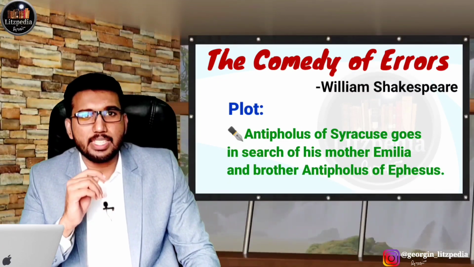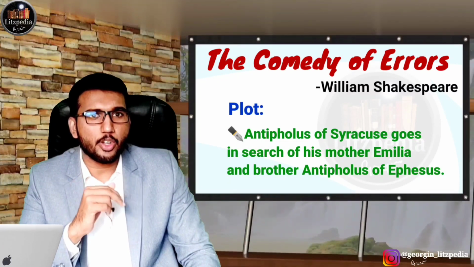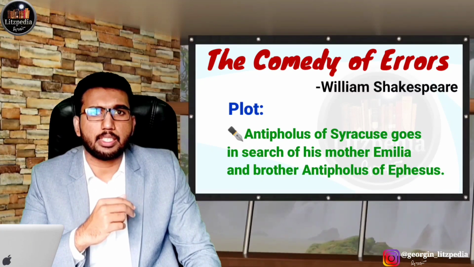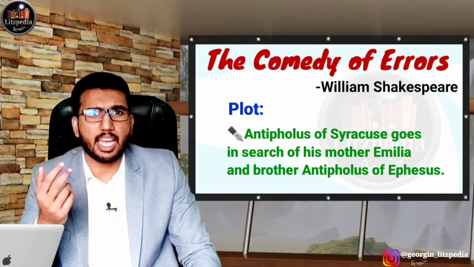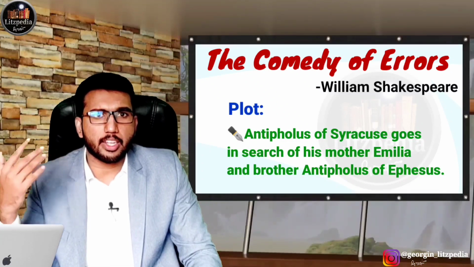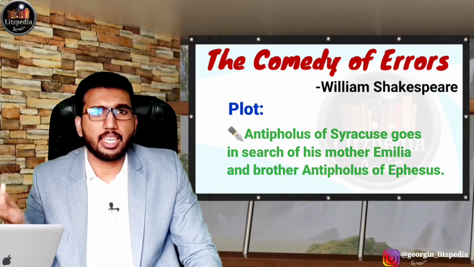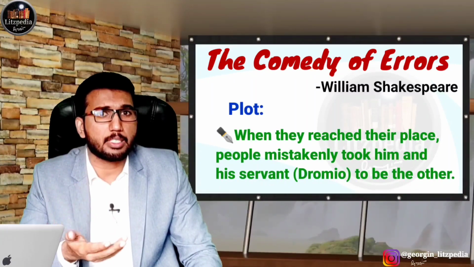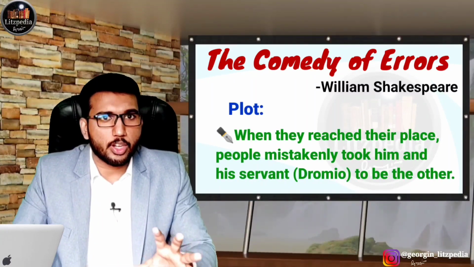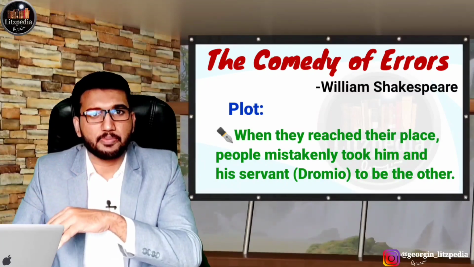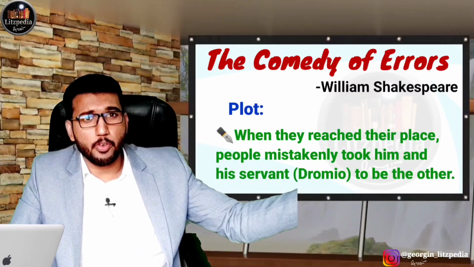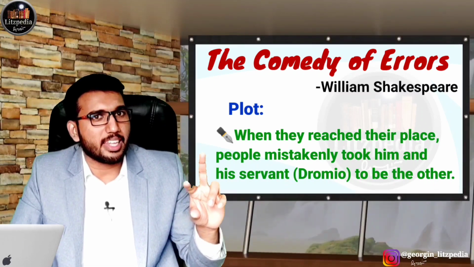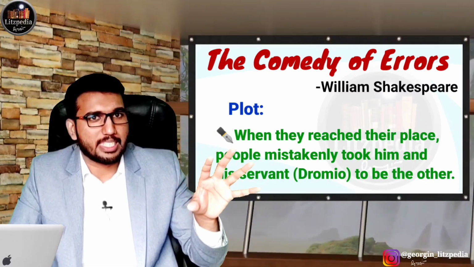And what happens is that Dromio of Ephesus will not understand the person, because he acts very strangely. He has another personality and is doing another job, and Dromio will think as if Antipholus has become mad, that his master has become mad. Actually, that was not the reason; he was the other person. But Dromio of Ephesus didn't understand that. So that way, the mistaken identity and confusion start to take place.